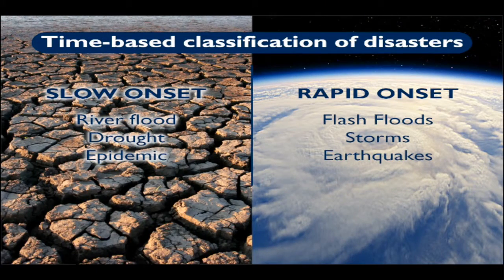Rapid onset disasters are things like flash floods, storms, and earthquakes. So a flash flood is different than a river flood. A flash flood usually occurs when it rains in a mountain area and then there's a ravine or a very narrow valley, and all that water goes through that valley very quickly. Many times people don't even see those things coming. So there's a higher loss of life with flash floods than with river floods in most cases.